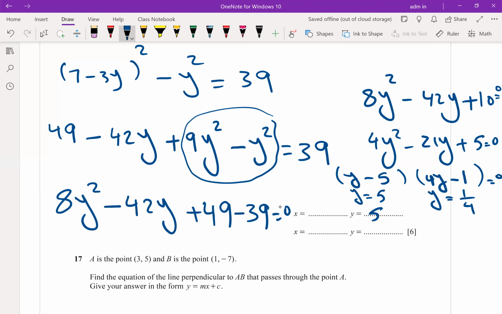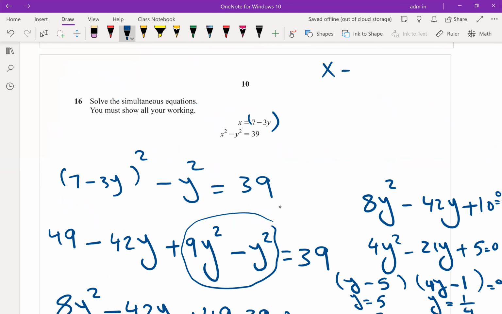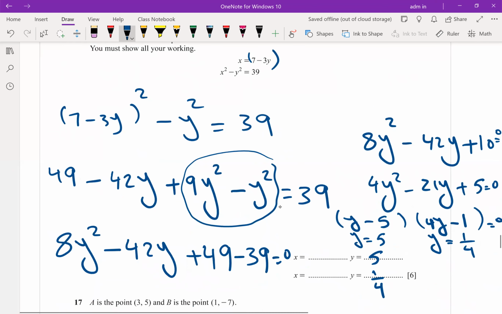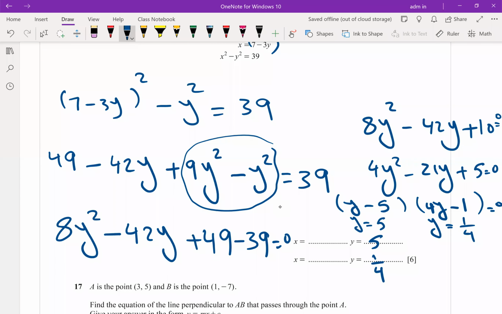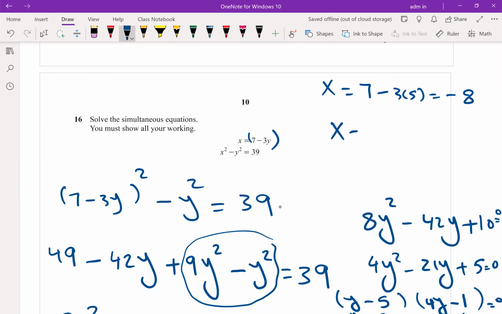Now we have values of y. How can I find the values of x? Substitute in which equation? The first one. Remove y and write 5. 7 minus 3 times 5. So the answer is negative 8. The answer is negative 8. y is 1/4. 7 minus 3/4. So what is the answer?